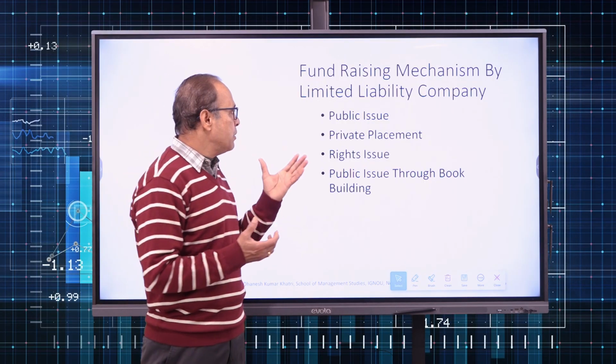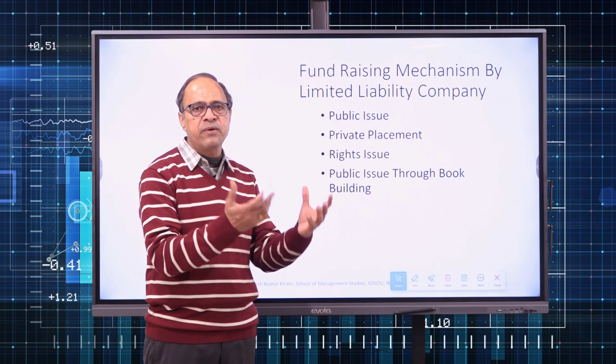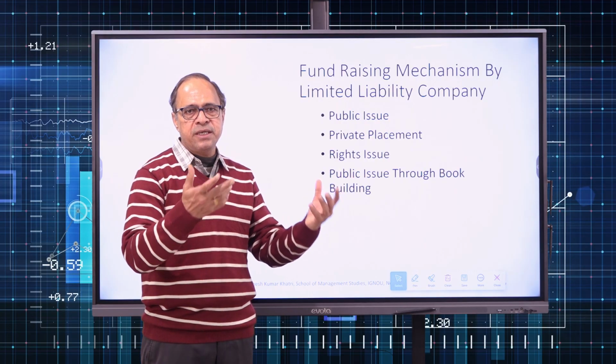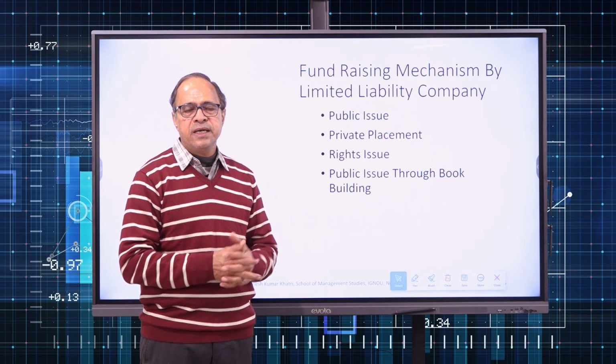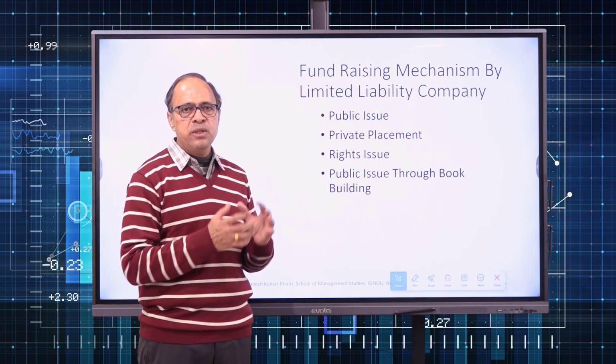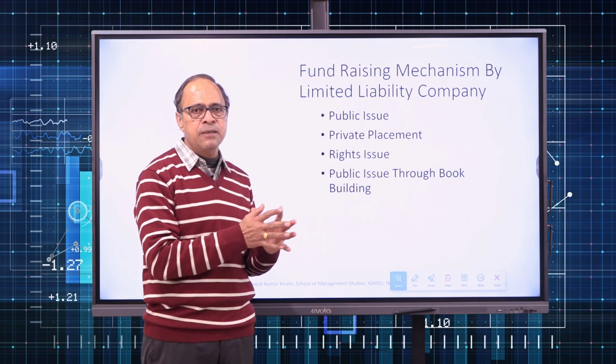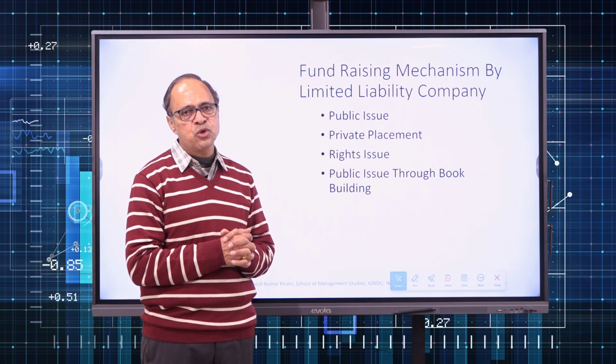In a public issue, company is inviting general public through mass media by giving an open advertisement that those who are interested can apply to the company to buy the shares of the company. All the rules and regulations, all the provisions and conditions are specified by the company in the offer letter or prospectus of the issue.